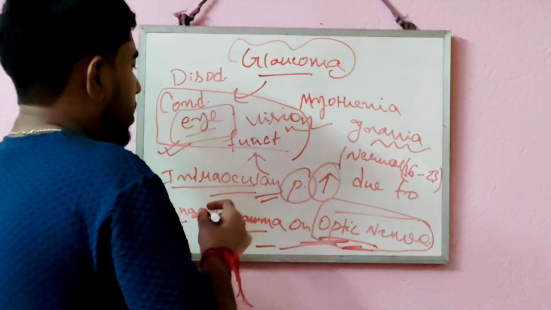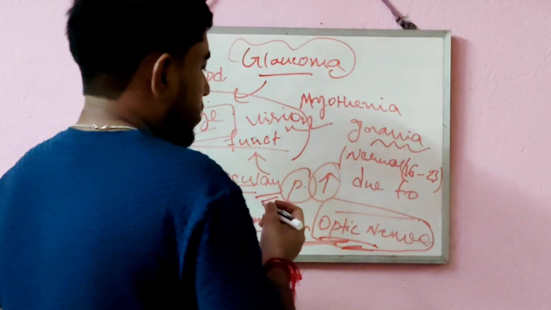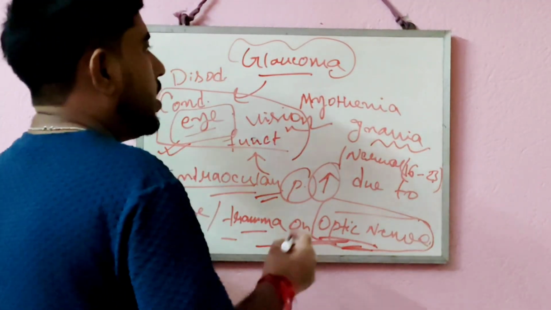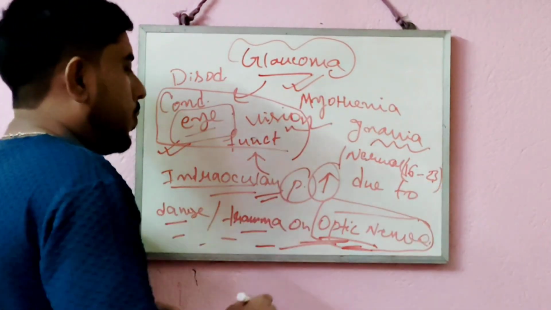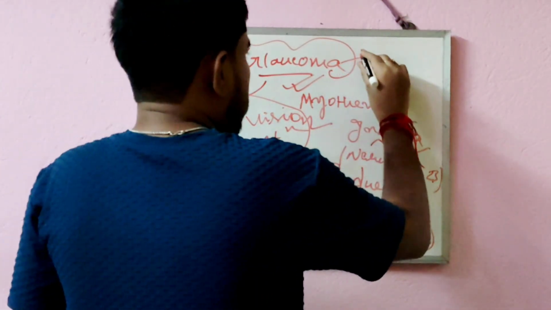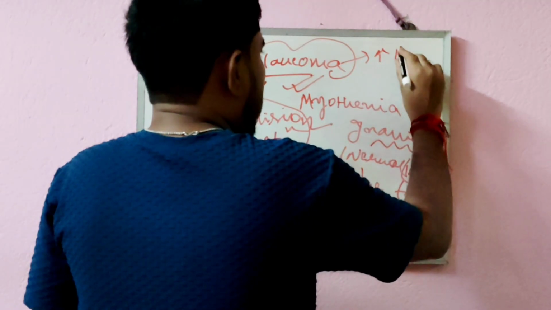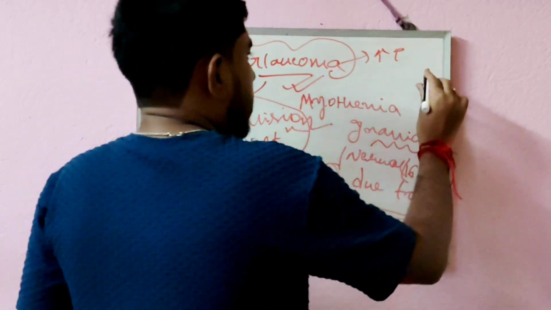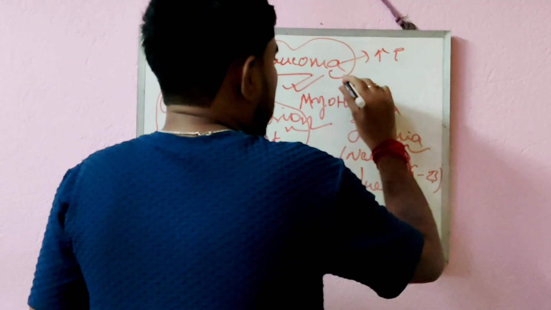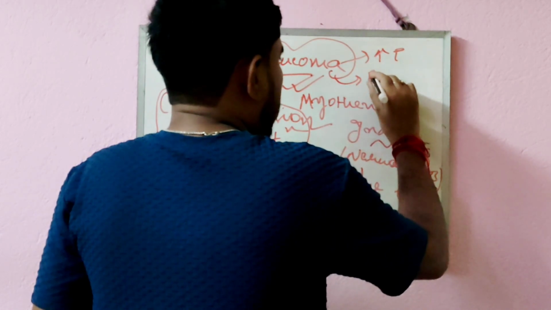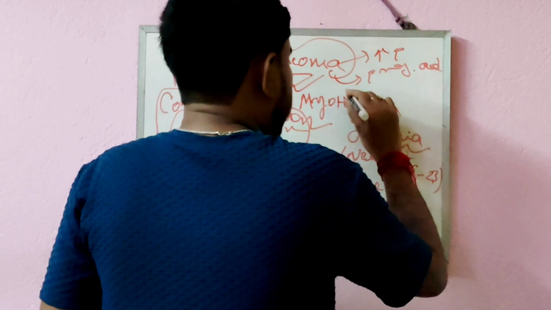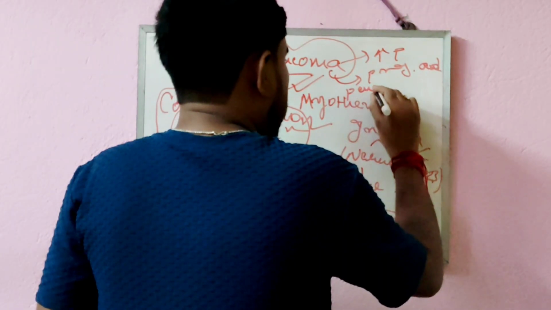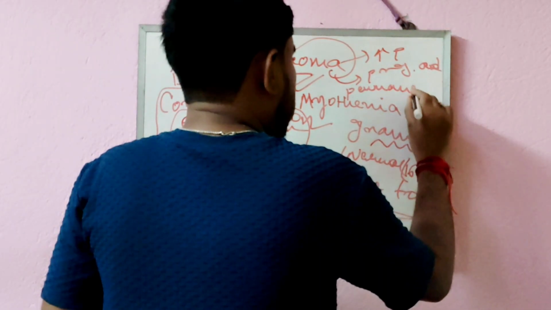This condition of the eye where vision is affected is called glaucoma. Glaucoma leads to increased intraocular pressure, and that increased intraocular pressure causes progressive and permanent vision loss.